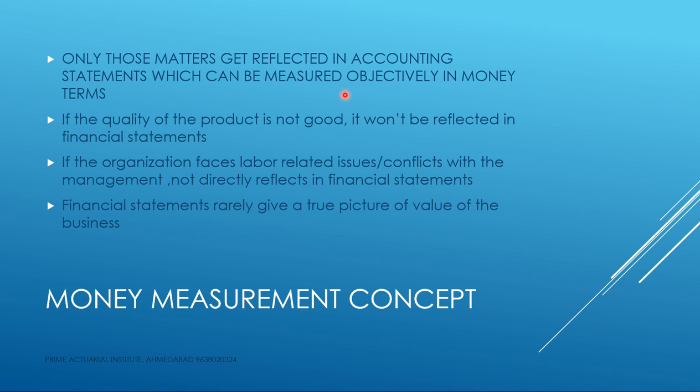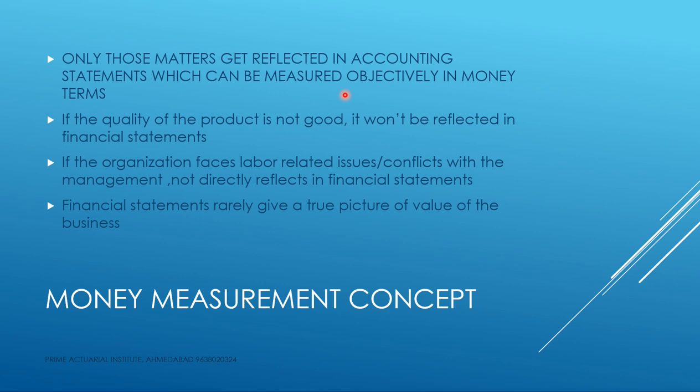That means suppose the quality of product is not good, and because of which we are making less sales. Now, less reduced sales will be reflected in the financial statements, but the quality of goods as such will not be reflecting anywhere in the balance sheet.